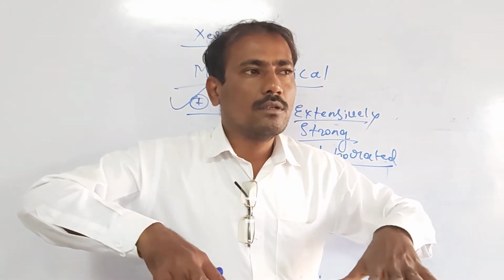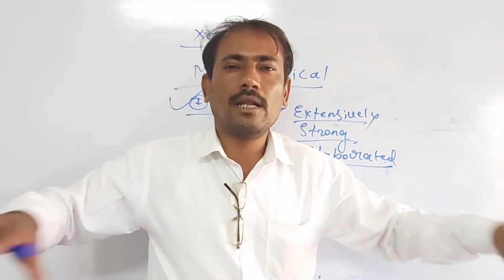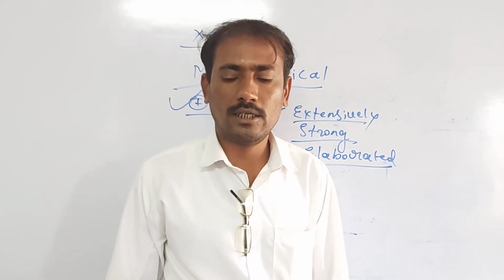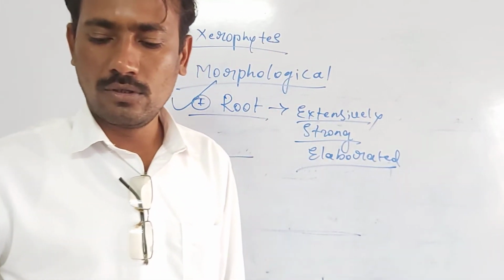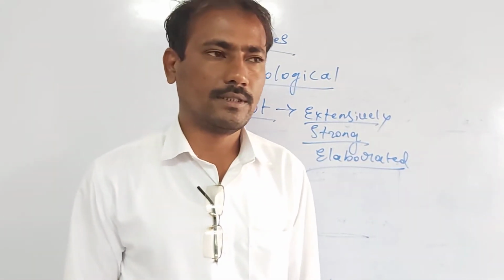Means what? Extensively developed or very much branched. A network of roots is present. Very much branched, a network of roots is also noticed in some of the xerophytes.